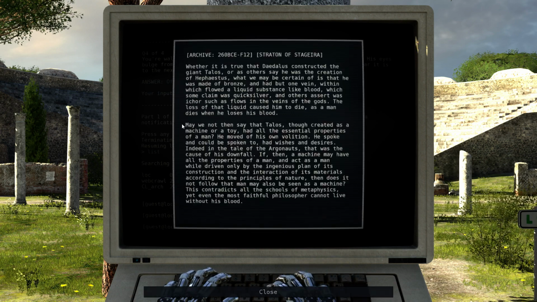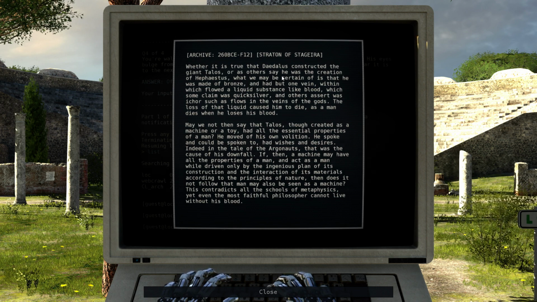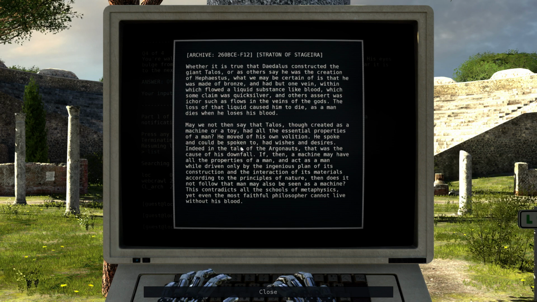Open the Talos principle. Whether it is true that Daedalus constructed giant Talos, or as others say, he was the creation of Hephaestus, what we may be certain of is that he was made of bronze, and he had one vein, within which flowed a liquid substance like blood, which some claim was quicksilver, and others assert was ichor, such as flows in the veins of the gods. The loss of that liquid caused him to die, as a man dies when he loses his blood.